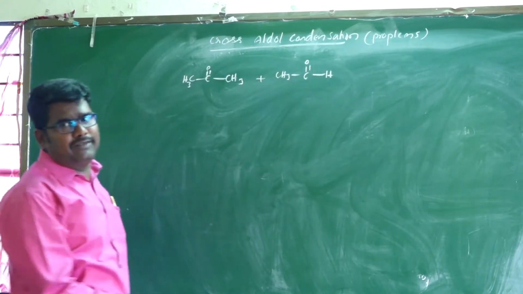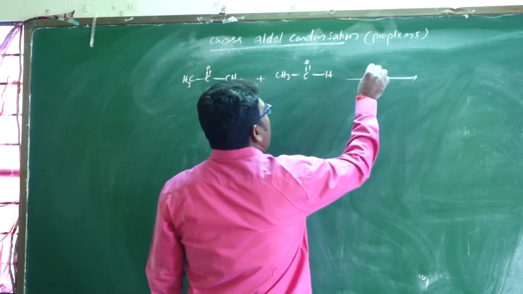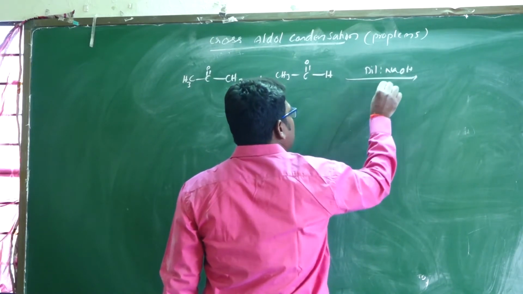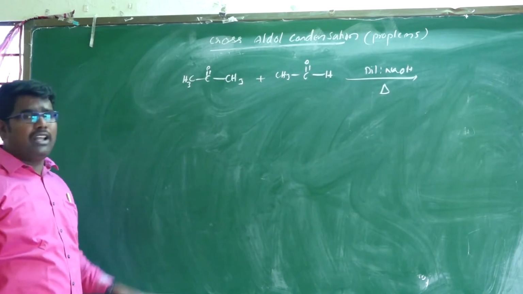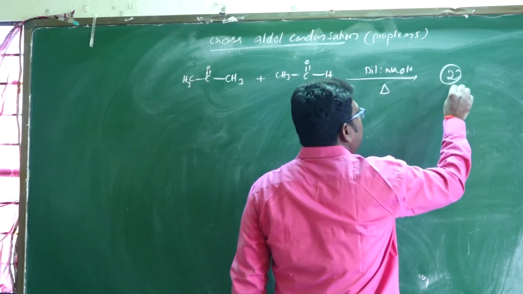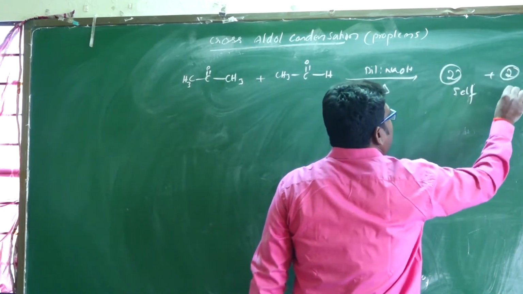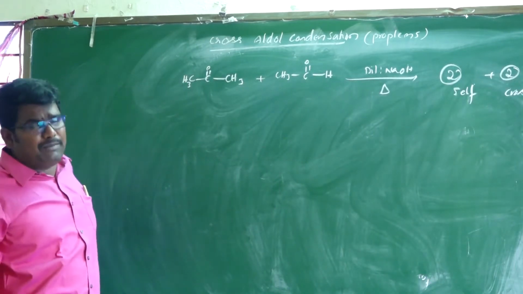Which one is major? How many possibilities are there with dilute NaOH in the presence of heating? There are 4 possibilities: 2 are self-aldol and 2 are cross-aldol. Which one is major?